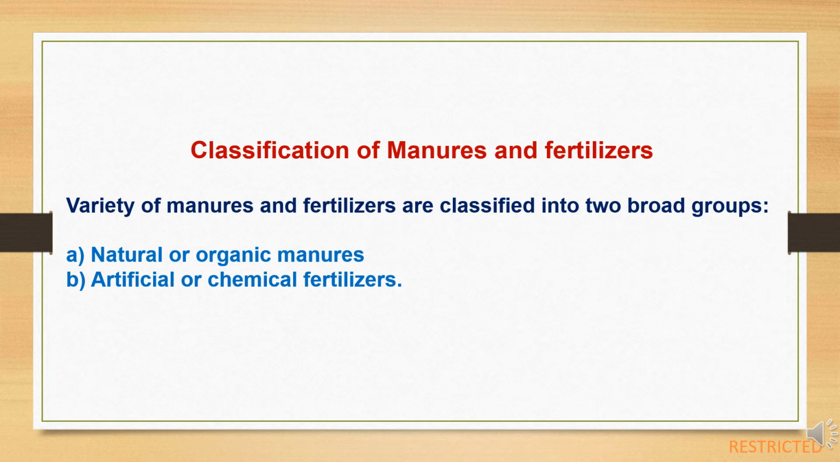Till now we studied about nutrients. Now we will study about manures and fertilizers. First one, classification of manures and fertilizers. A variety of manures and fertilizers are classified into two broad groups. First one, natural or organic manures, and second, artificial or chemical fertilizers.